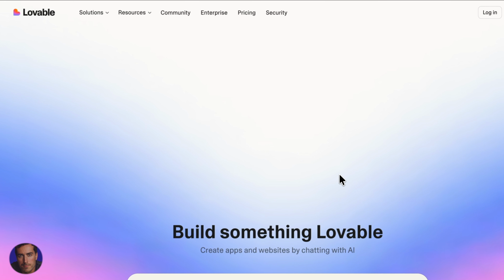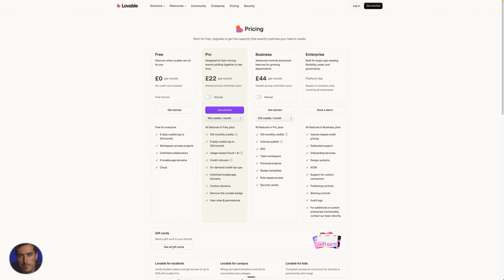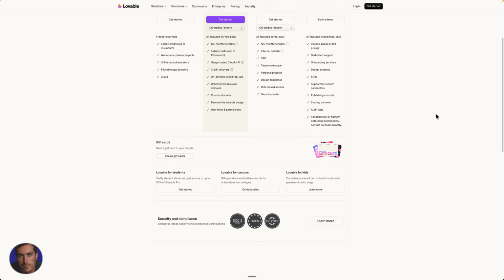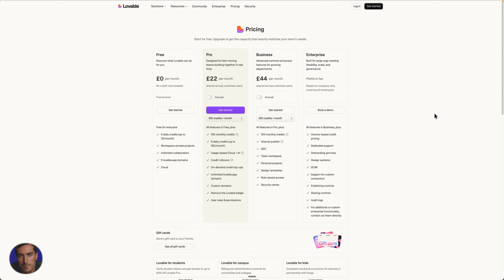If you do want a little something more, you can get one of the pay plans, which I'll show you now. If we head on over to pricing now, I should note that I do have a full video that I'll link in the video description that goes through this pricing in detail, as it can get a little bit complicated. I also have quite a few Lovable videos where I go into the actual platform, how to make things with Lovable, how to export and all that kind of stuff. So if you want that, I do have that playlist available here on this channel. You can just search my channel for those Lovable videos using the keyword Lovable.